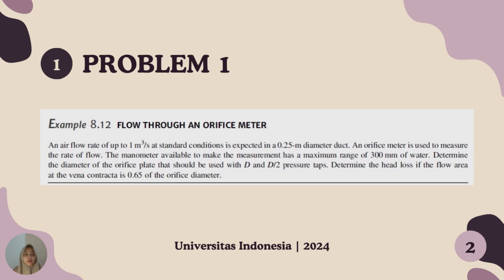The manometer available to make the measurement has a maximum range of 300 millimeters of water. Determine the diameter of the orifice plate that should be used with D and D/2 pressure taps. Determine the head loss if the flow area at the vena contracta is 0.65 of the orifice diameter.